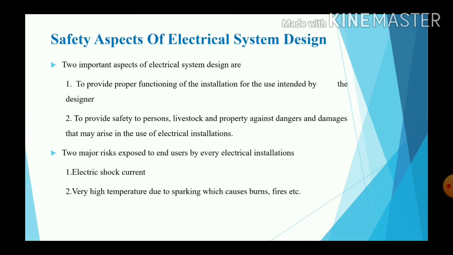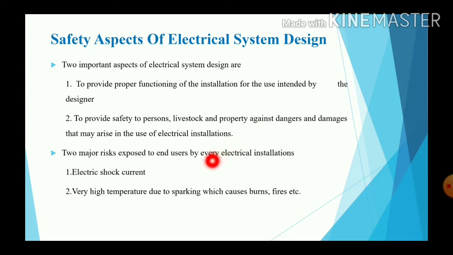Today's topic is safety aspects of electrical system design. Two important aspects of electrical system design are to provide proper functioning of the installation for the use intended by the designer, and second, to provide safety to persons, livestock and property against dangers and damages that may arise in the use of electrical installations.